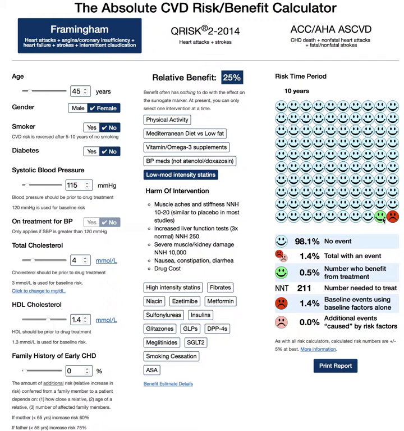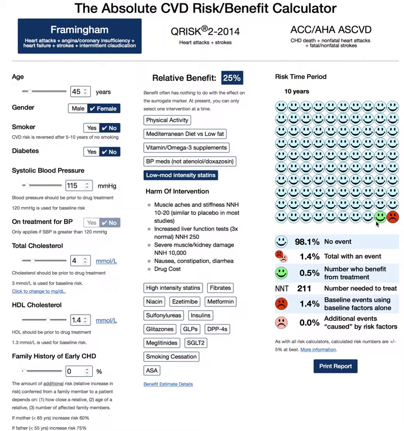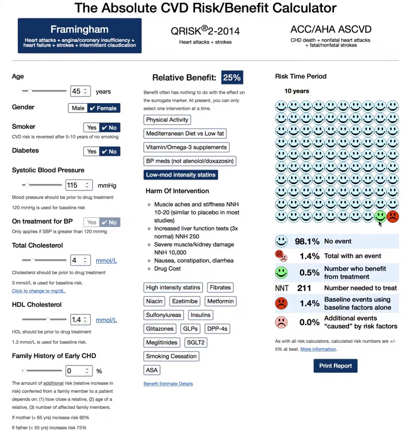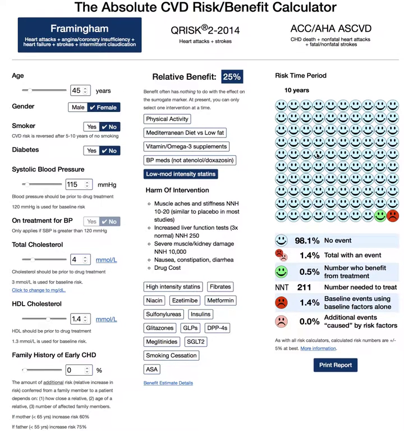So one person might look at this and say, sure, sign me up. Anything for one heart attack saved. And other people might look at this and say, well, for 99% of the people who took this pill for 10 years, it didn't do a single thing. So it's a little bit of a personal perspective on which way you look at it.